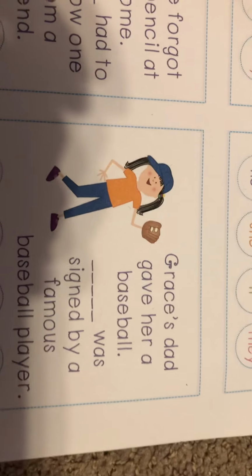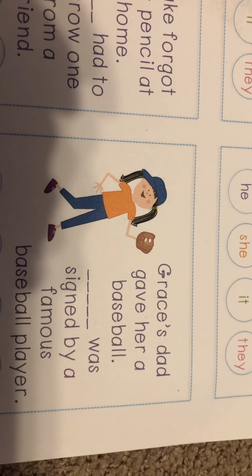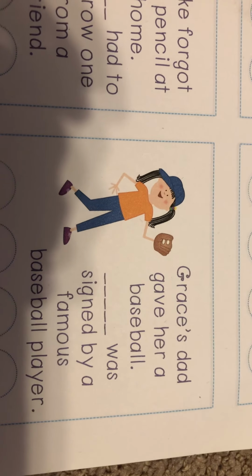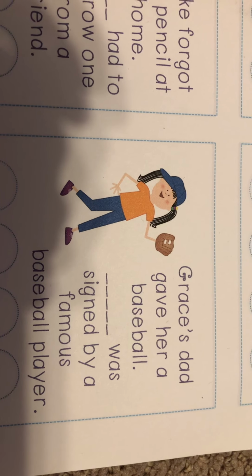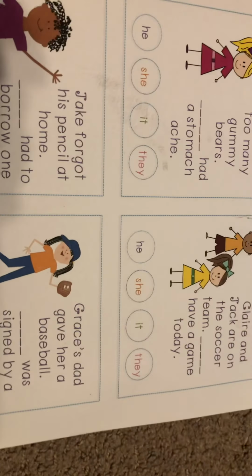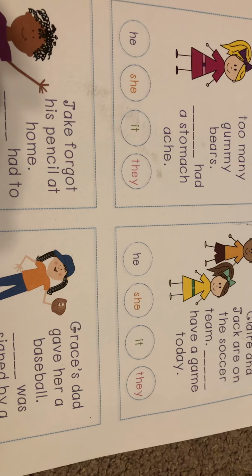You're thinking hard. Oh, this one, Grace is playing baseball. Grace's dad gave her a baseball. Oh, that one's an it. We're actually going to skip that one, friends. Sorry, that was an it, and you guys all have that down. All right. Good job with that.